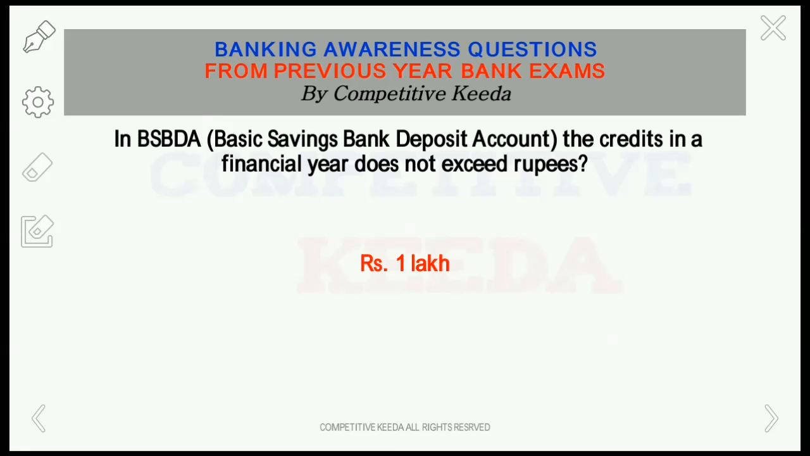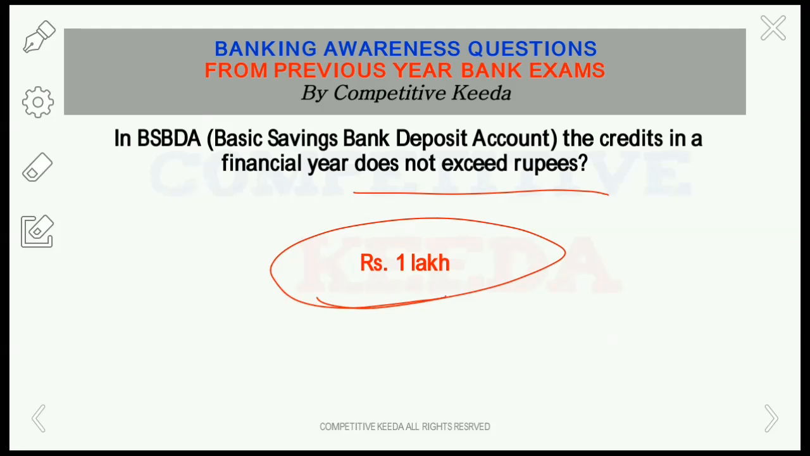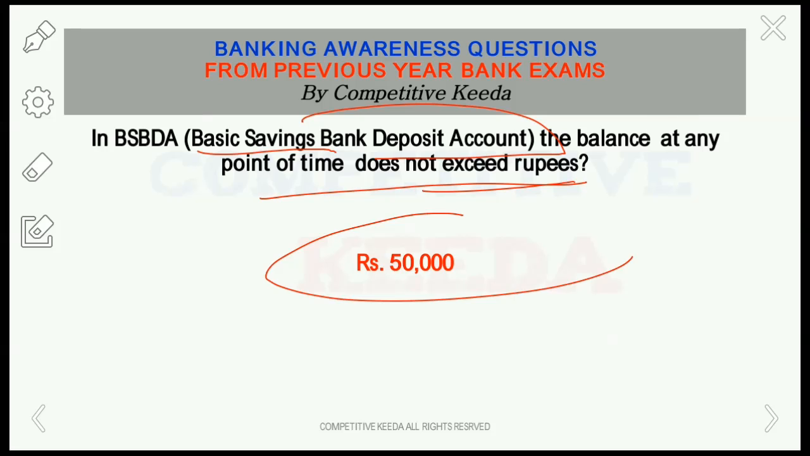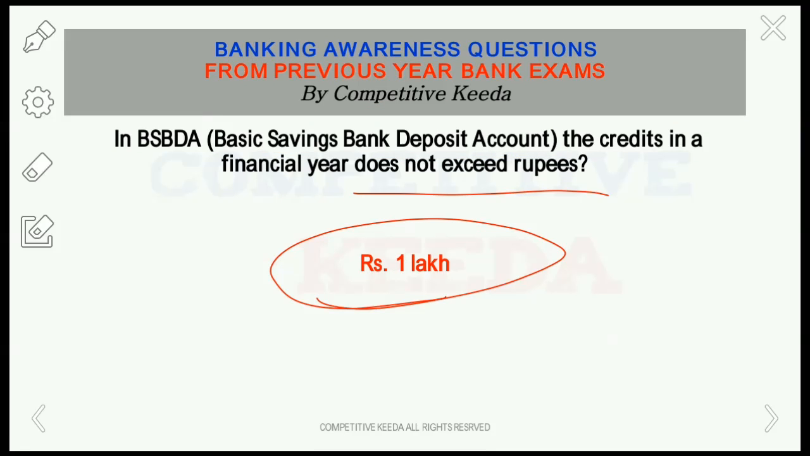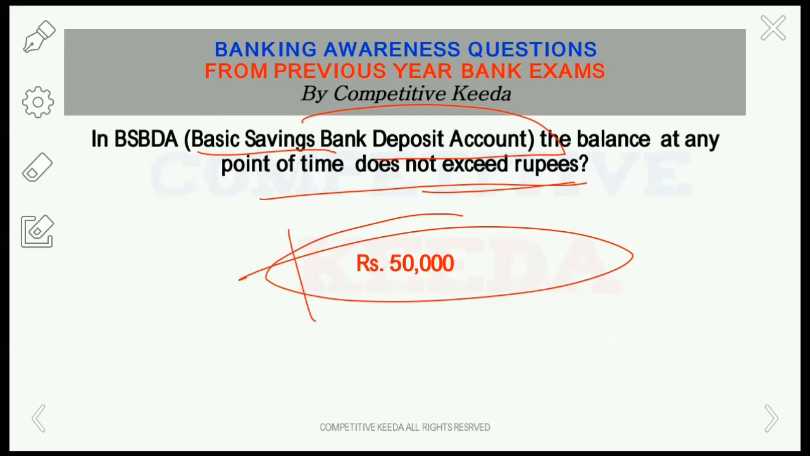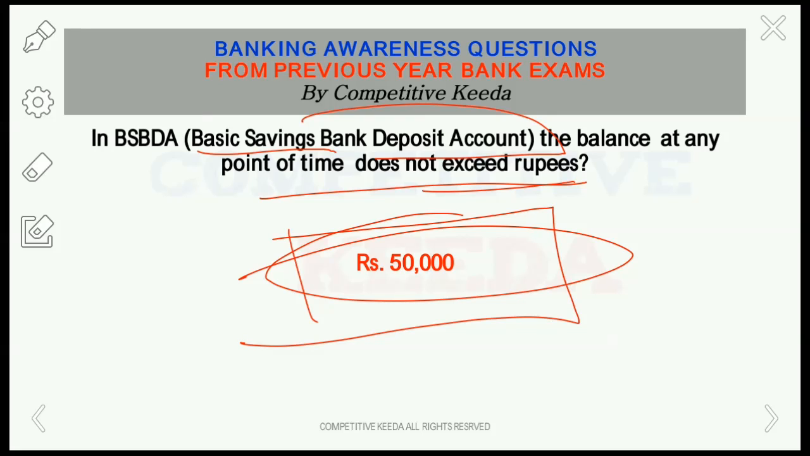So BSBD account, basic saving bank deposit account, the credit limit in a financial year should not exceed how much rupees? So the answer is 1 lakh. Again a question from basic savings bank deposit account. So the balance at any point of time should not exceed what amount? So the answer is 50,000. So here we read in a financial year the amount should not exceed 1 lakh and balance at any point of time should not exceed 50,000.